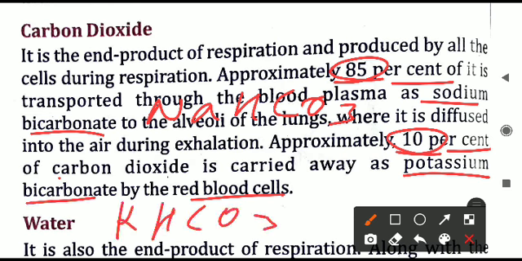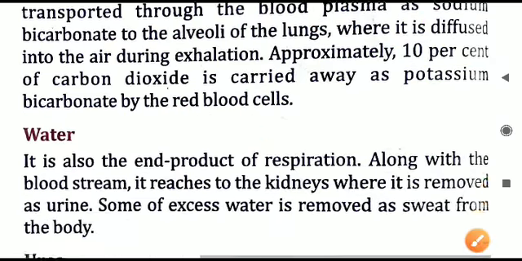So where is NaHCO3 present? NaHCO3 is present in the blood plasma. And where is KHCO3 present? It is present in the red blood cell. 10% CO2 is in the red blood cell, 85% CO2 is in the blood plasma. Blood plasma contains CO2 in the form of sodium bicarbonate, NaHCO3. Red blood cells contain carbon dioxide in the form of potassium bicarbonate. So this is how CO2 comes out of the body.